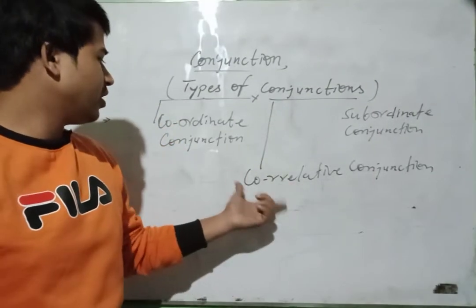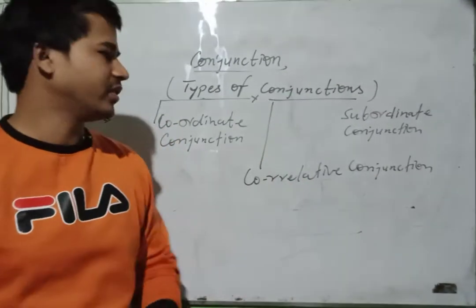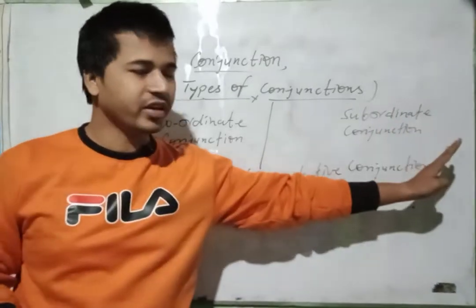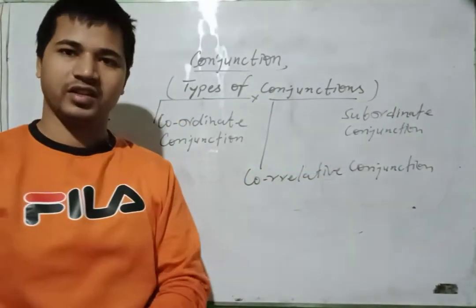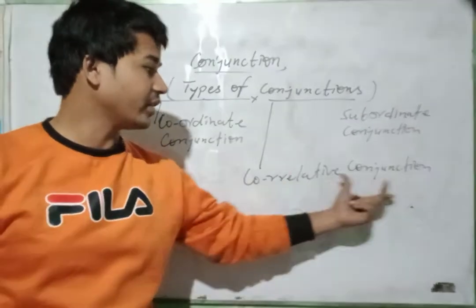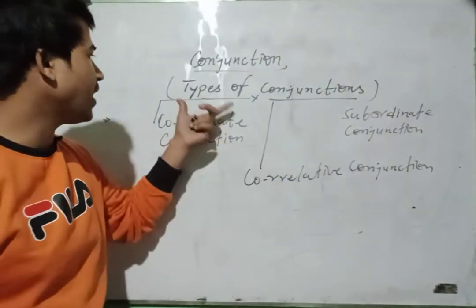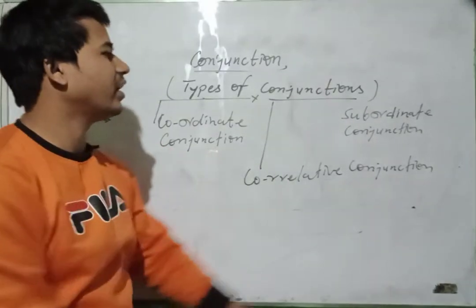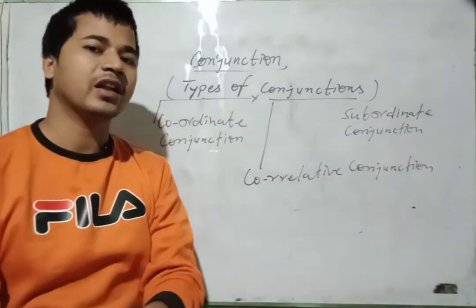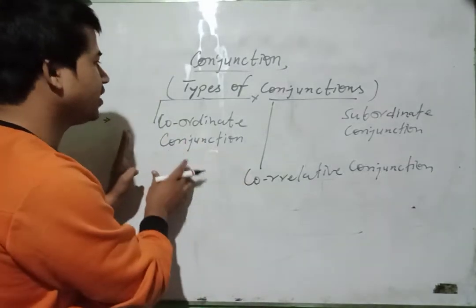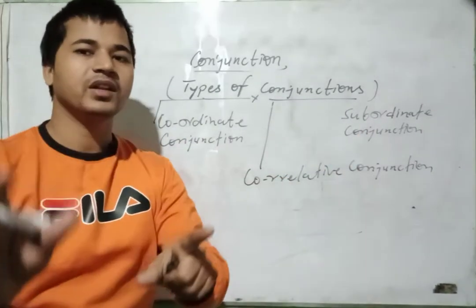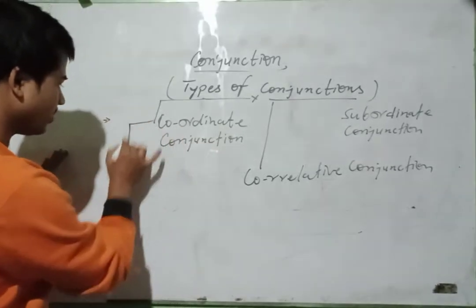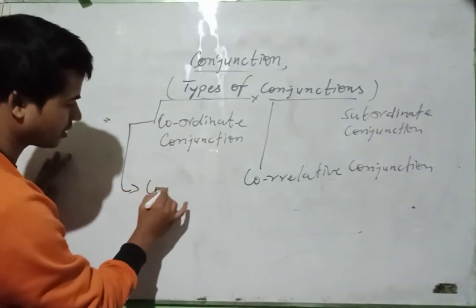It is not any other topic, but we can say it is a combination of coordinate and subordinate, called correlative conjunction. Clear? So mainly we have to study two types: coordinate and subordinate. One simple concept we are going to discuss: coordinate always makes a compound sentence.